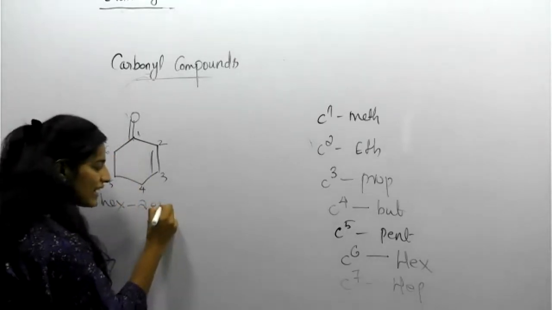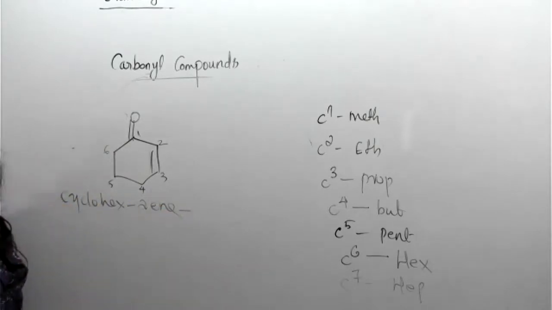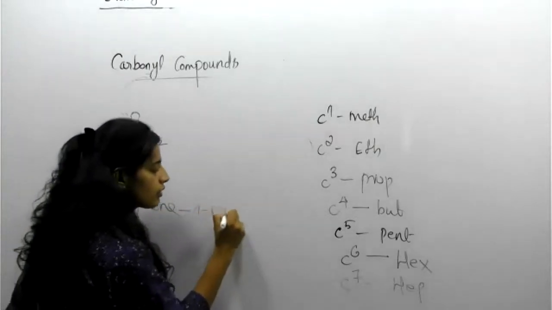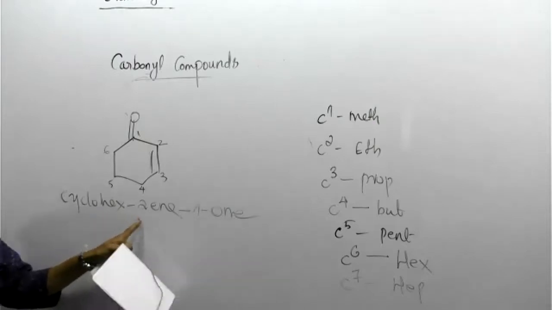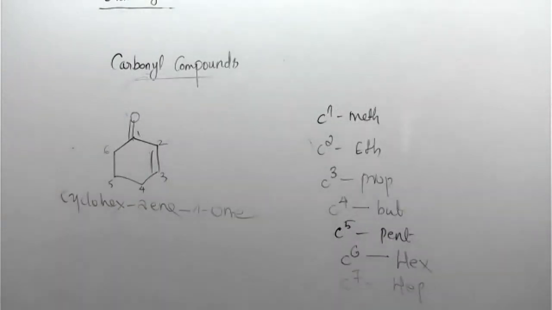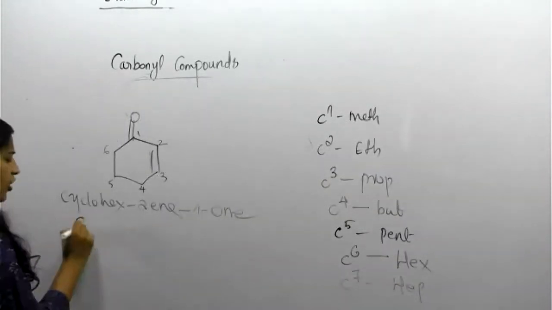Double bond is where the starting number is 2. So 2-ene. Cyclohex-2-ene. Then the one group at number 1. So 1-one. Clear enough? Likewise, cyclohex-2-en-1-one. This is the name. Cyclohex-2-en-1-one or cyclohexenone. We can call it cyclohexenone also, another name.